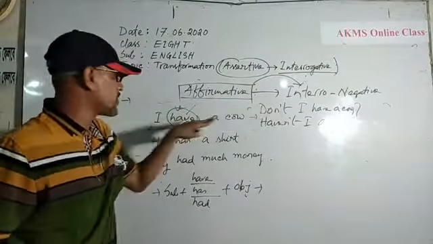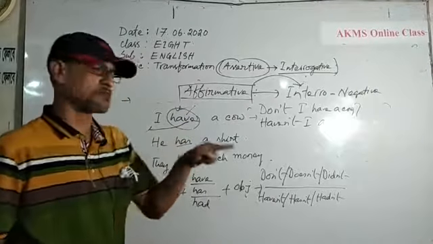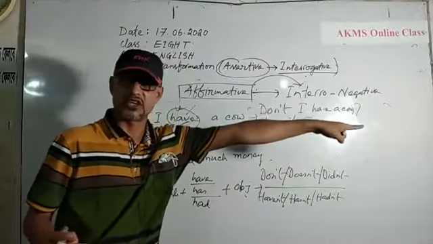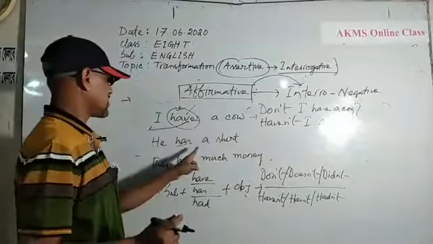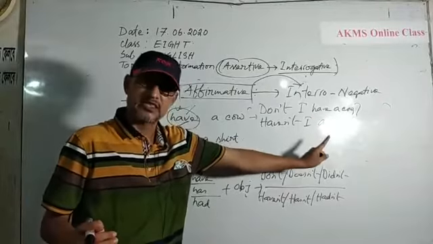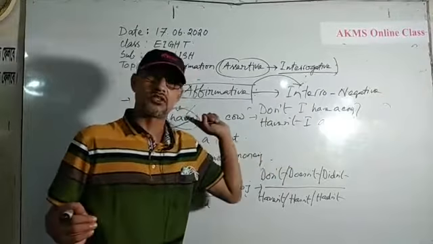If you use this, then you should use the have or has or had as principal verb after subject. But if you use have or has as an auxiliary verb, then you cannot use this again after the subject. Okay?